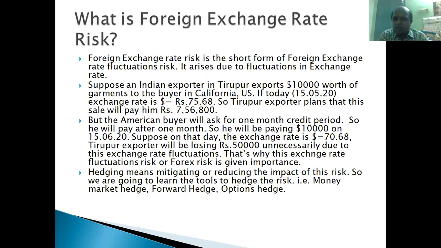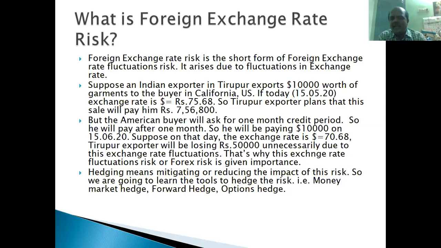He is very prompt in his production. He has produced the garments as per the expectations of the foreign buyer. He supplied the goods to the buyer on time. The buyer is also happy with that sales transaction. He received the materials on time with quality, and he also settles the amount promptly. He just sought a 1 month credit period and settled the amount after 1 month. But still, the exporter from Tirupur is incurring a loss of 50,000 rupees without doing any mistake. This is because of fluctuations in exchange rate.